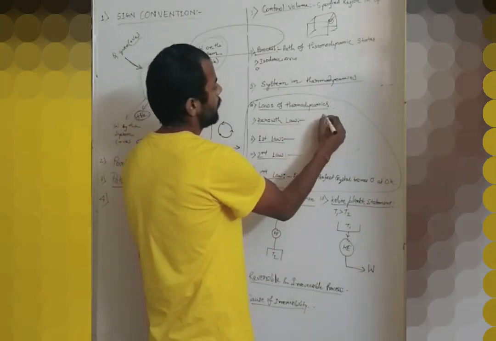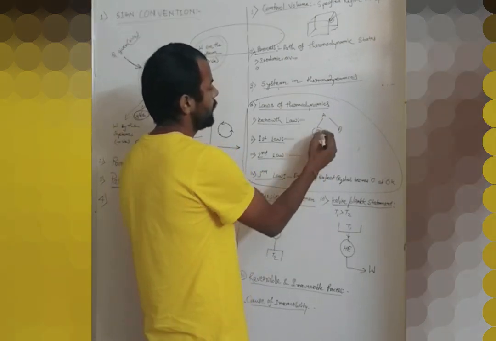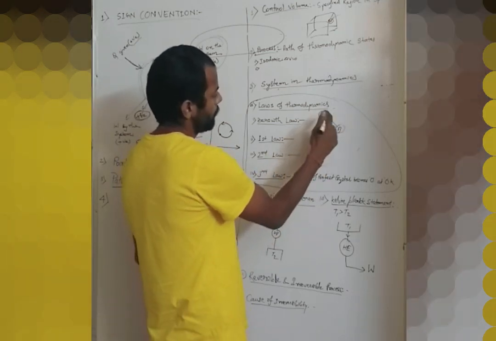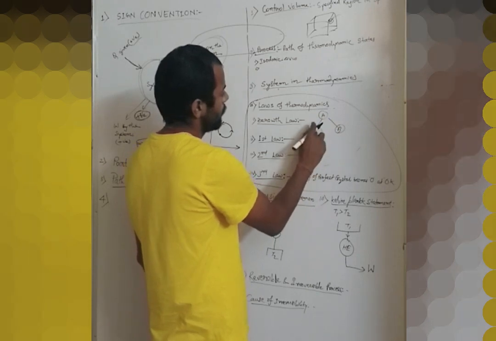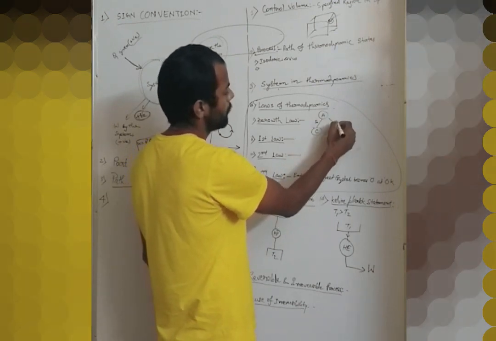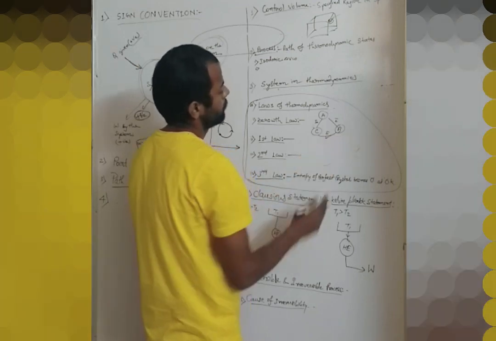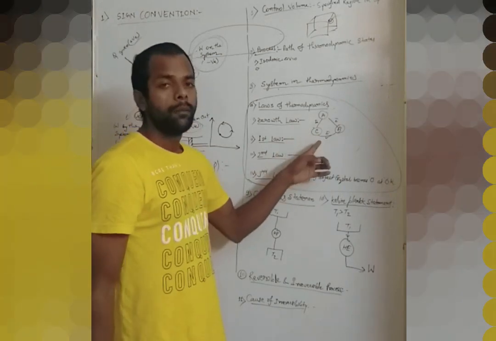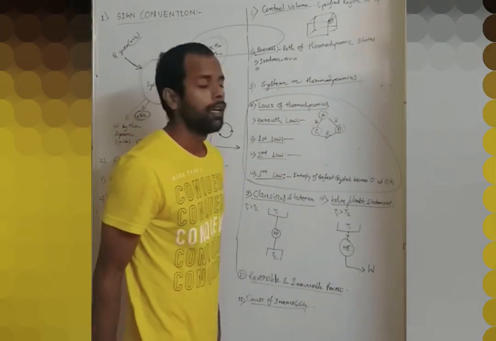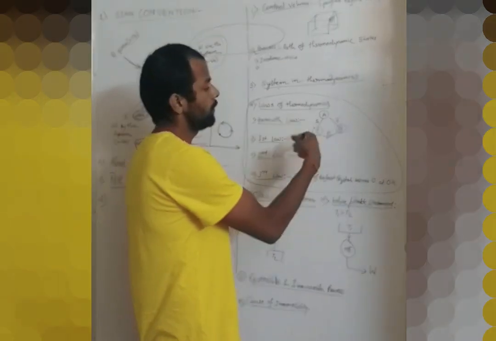This law says that if there are three bodies, and body A is in equilibrium with body C, and body B is also in equilibrium with body C, then bodies A and B will also be in equilibrium in temperature terms. So the zeroth law of thermodynamics gives the concept of equilibrium of temperature.